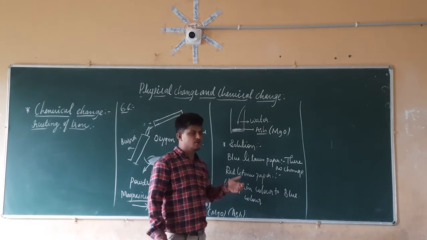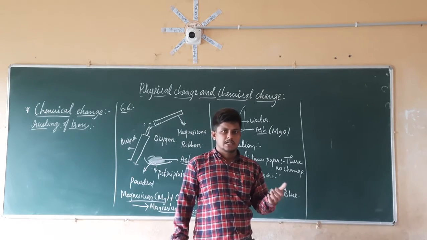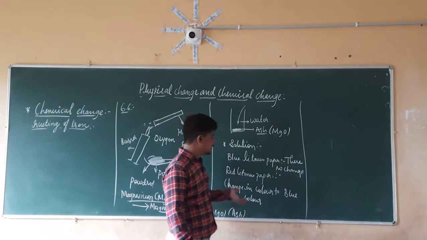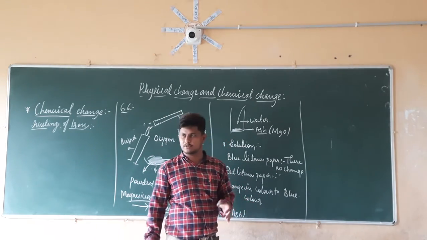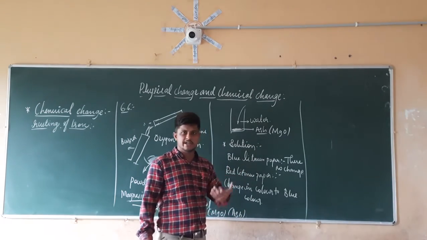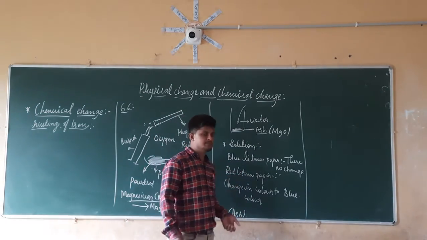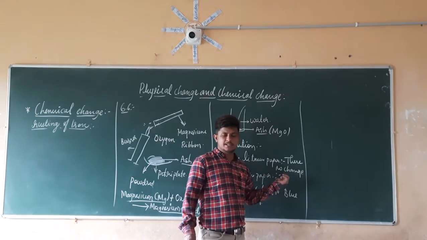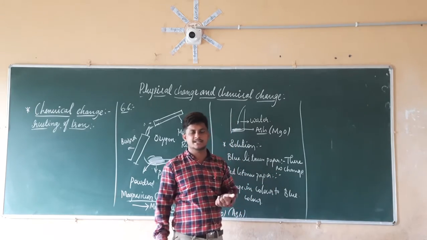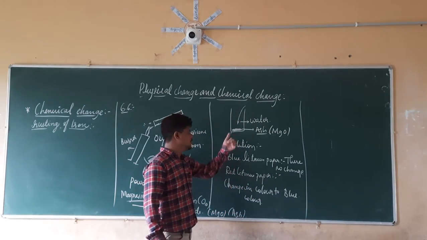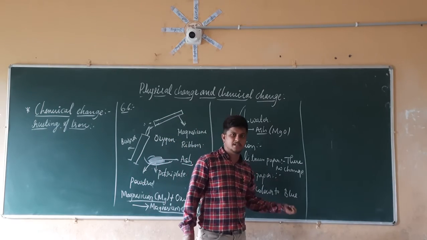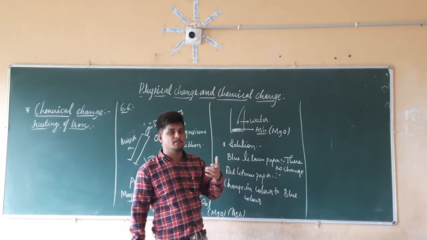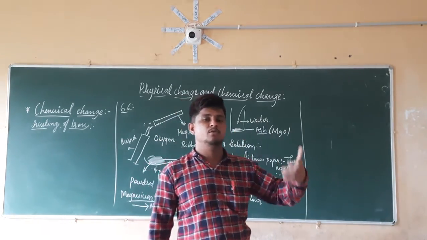If you recall the fifth chapter, in that chapter we studied about acids and bases, and also about the indicators, the red litmus paper as well as the blue litmus paper. We use the blue litmus paper for the identification of acids, and the red litmus paper for the identification of bases. If there is no change in the blue litmus paper, it is not an acid. If the solution changes the color of the red litmus paper, then we can say it is a base. A base has the property to change the red litmus paper to the blue color.